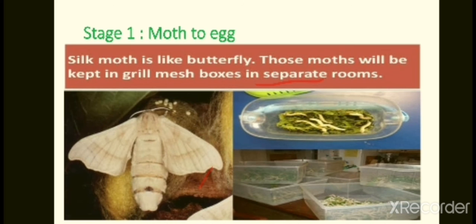They take a silk moth and place them in boxes in separate rooms. A female is going to lay the eggs, 500 eggs at a time, and then it is going to die immediately. While laying the eggs, people place a white sheet or paper under the adult moth, so it is easy for us to collect the eggs. In local language we call these chilakalu, but the scientific name of this adult moth or silkworm is Bombyx mori.